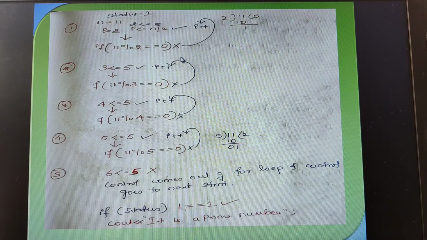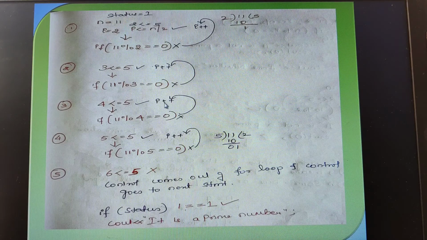Therefore, again the i gets incremented. i becomes 4. 4 is less than or equal to 5. It's checking. Yes, the condition is true. Entering into the for loop, wherein 11 mod 4. So what did we get? 4 2's are 8. Okay, again it's not resulting in 0 completely.